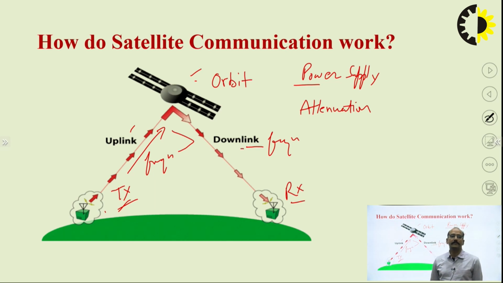Another point is related to attenuation. When this signal is sent to the satellite, it is going to penetrate the atmosphere, and due to various propagation effects, attenuation will take place as soon as the signal leaves the earth's outer atmosphere. That's why a higher frequency signal is also required. So this is the reason why uplink frequency is always greater than the downlink frequency.